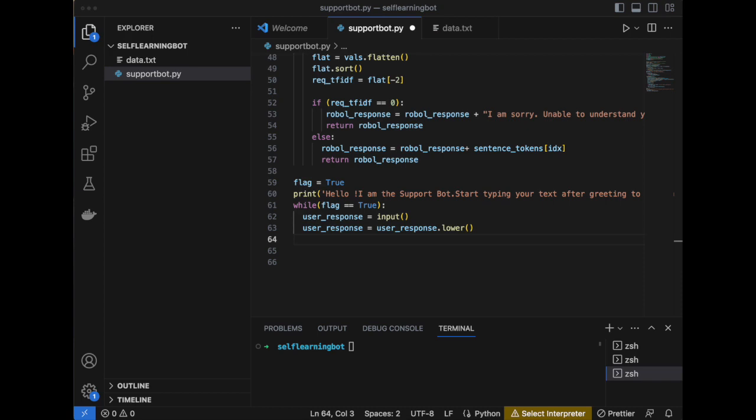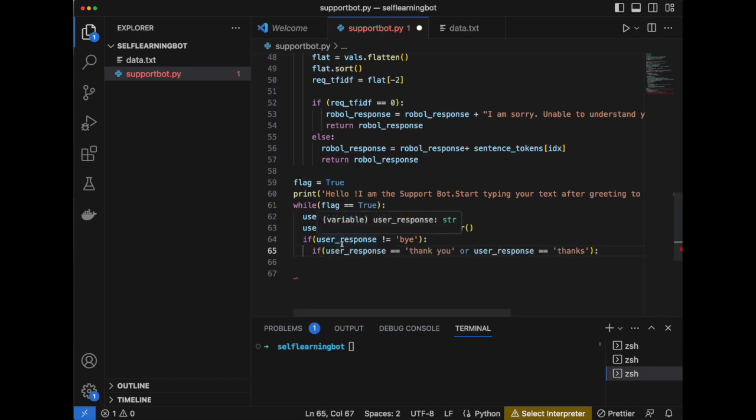Then if the user response is not bye, the bot will continue the conversation, otherwise it will turn off the chatbot. Then it checks if the user response is thank you or thanks. In that case, it will reply with a kind message and get ready to end the chat.